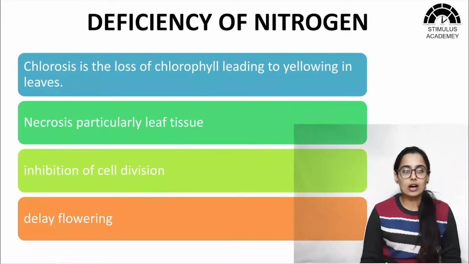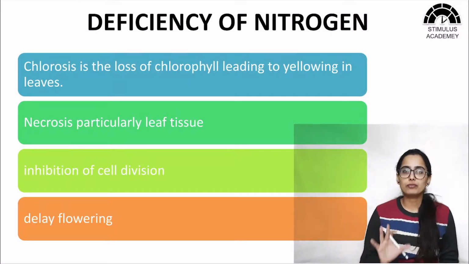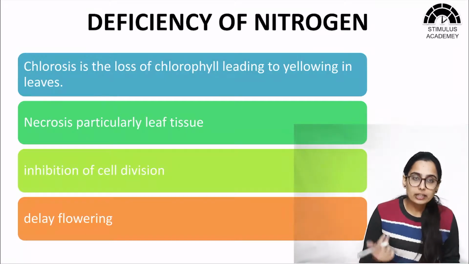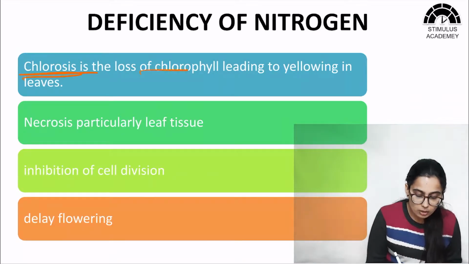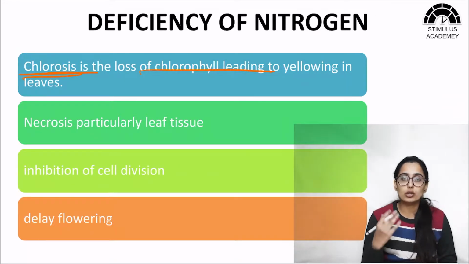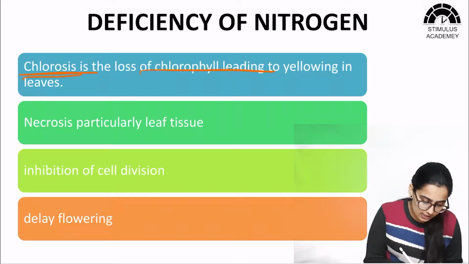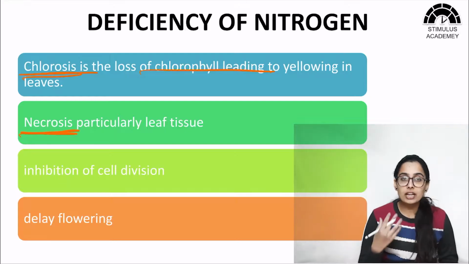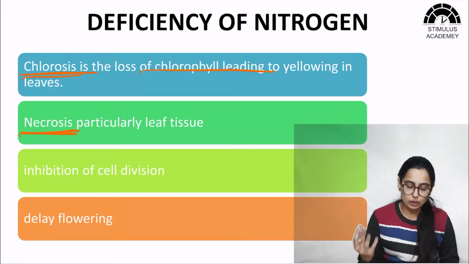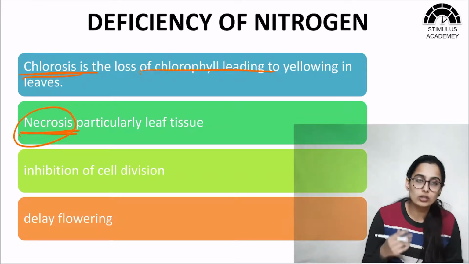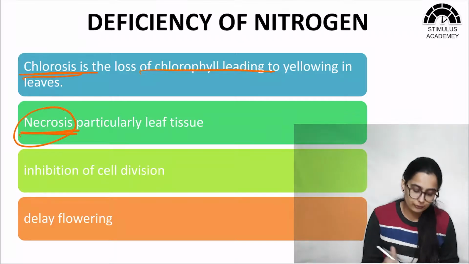Now in case there is a deficiency of nitrogen in a plant, it will lead to chlorosis. Chlorosis means a loss of chlorophyll. If there is a loss of chlorophyll in the leaves, it will cause yellowing of the leaves. Then the second symptom is necrosis. Necrosis is death of a tissue. So there will be necrosis in the plant, particularly in the leaf tissue.